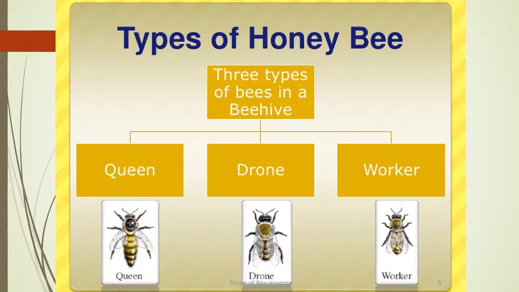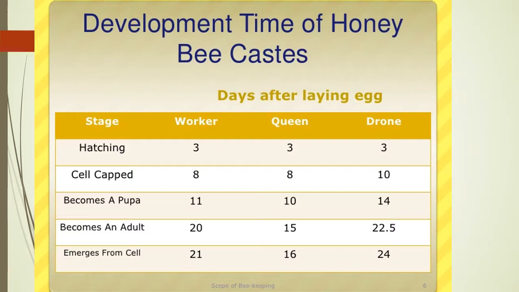Types of honeybees: there are three types, queen, drone, and worker, in a hive. The developmental period of these different categories or castes of honeybees: for workers, complete emergence takes 21 days. For queen, 16, and drone, 24 days.